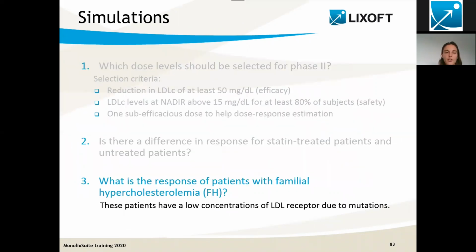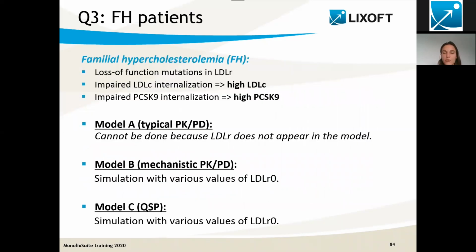And then finally, the last question was about the simulation of familial hypercholesterolemia patients, which have very low LDLR receptor concentrations due to mutations. To simulate those, in model A, I cannot really do this simulation because I don't have the LDLR receptor appearing in the model, so it's going to be very tough to modify the LDLR concentration. However, I can do the simulation using the mechanistic and the QSP model. And here we will just simply change the LDLR0 concentration and check what is going on.